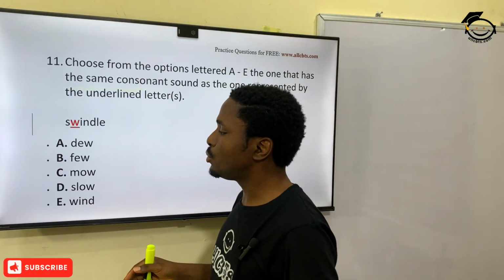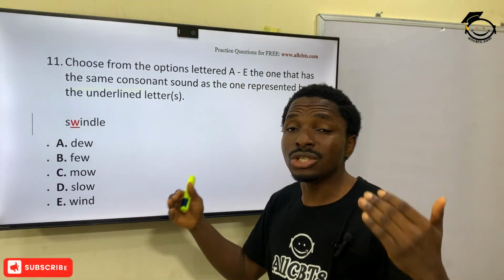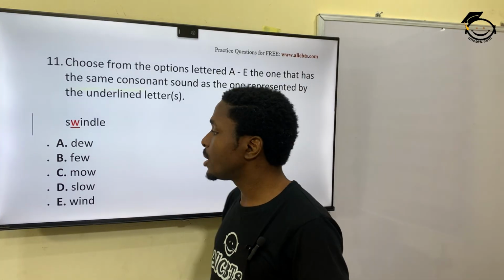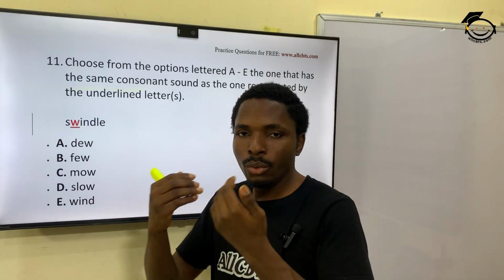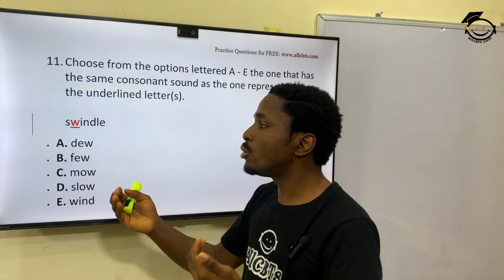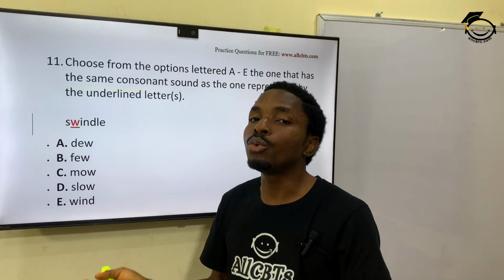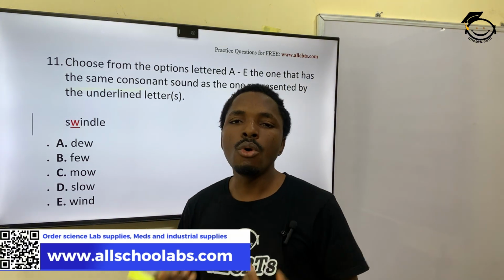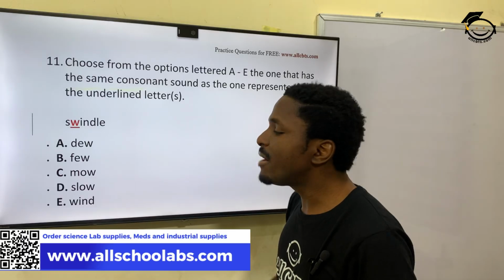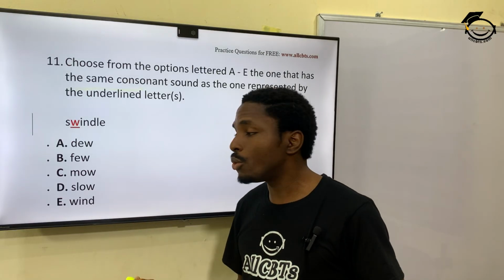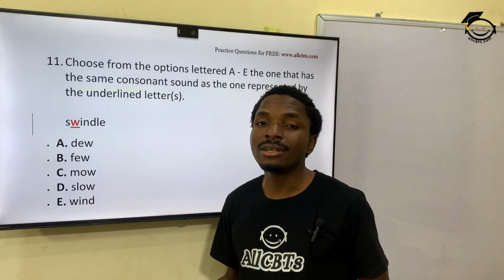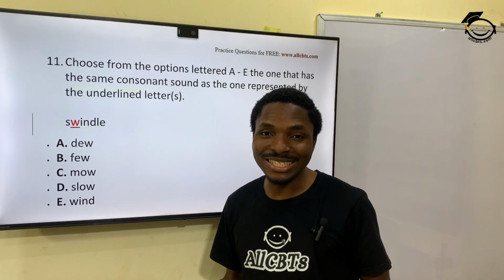You have due. It's not there. It's not in due from what you can hear from the sound that comes out of my mouth. You have few. Few. You can see the shape of my mouth when I say swindle and when I say few. Then you have move. We need not even think about it. It's not in move. We have slow. It's not in slow. We have wind. Is it in wind?